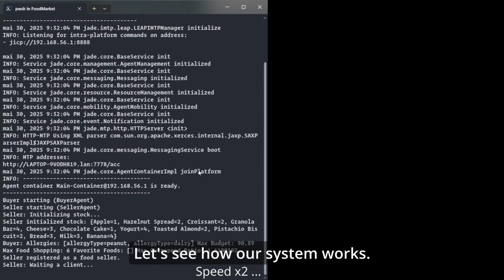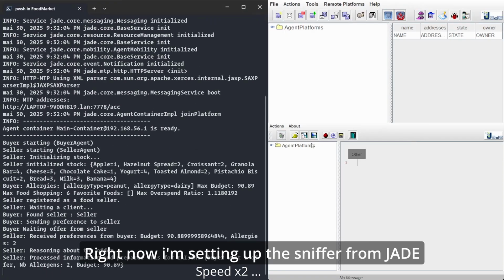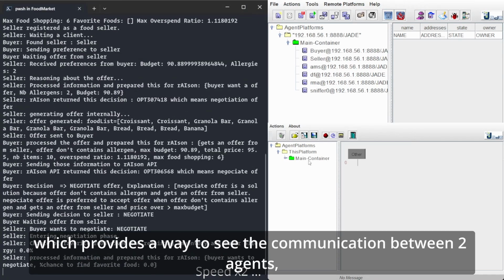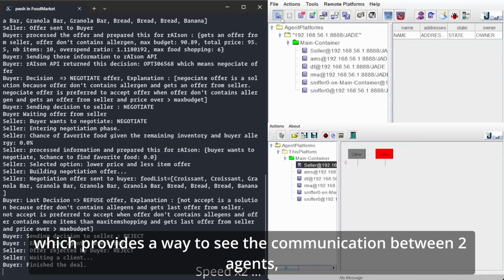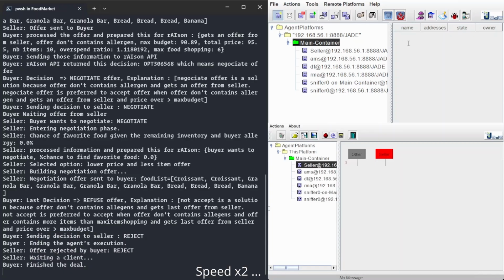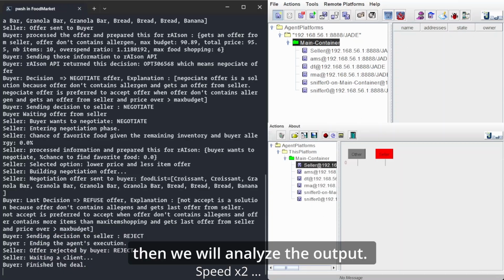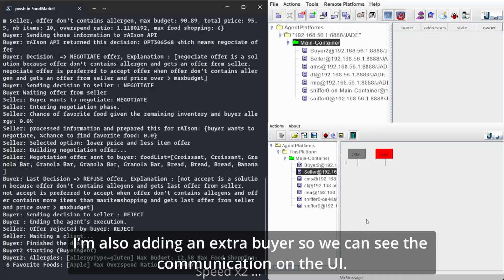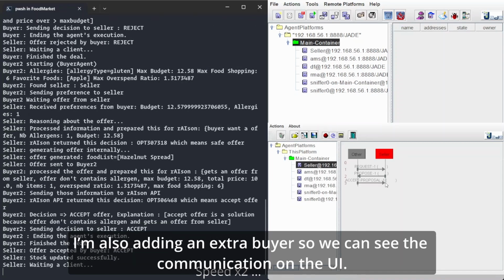Let's see how our system works. Right now I'm setting up the sniffer from JADE, which provides a way to see the communication between two agents. Then we will analyze the output. I'm also adding an extra buyer so we can see the communication on the UI.